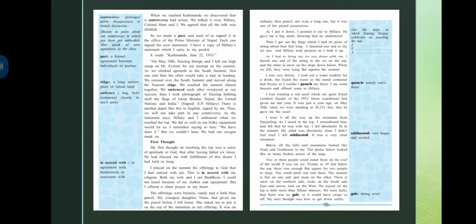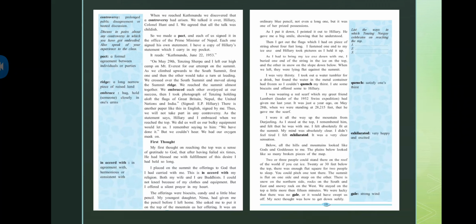Okay, I was very thirsty. I took out a water tumbler for a drink, but found the water in the metal container had frozen. So I couldn't quench my thirst. Quench means to satisfy, basically, to satisfy the thirst. I ate some biscuits and offered some to Hillary.